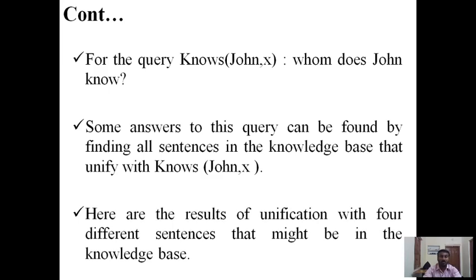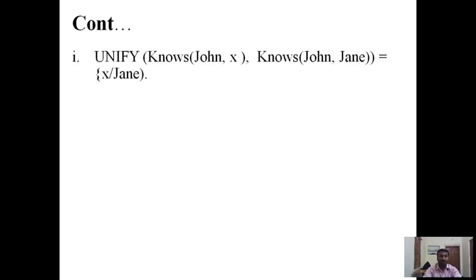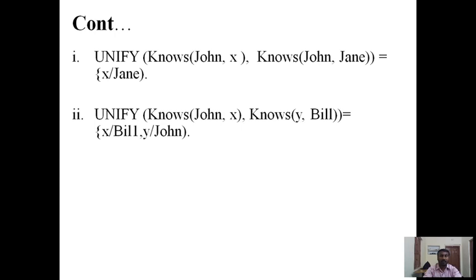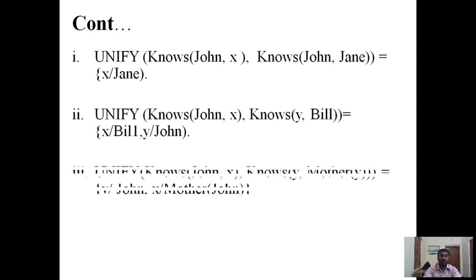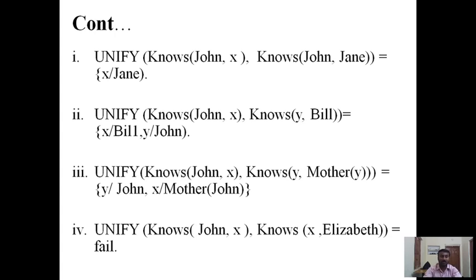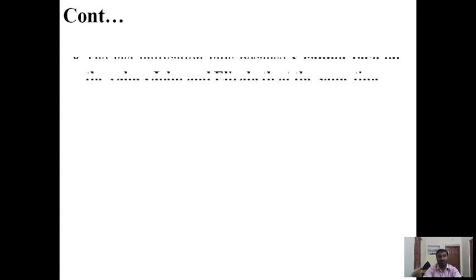Here are the results of unification with four different sentences that might be in the knowledge base. UNIFY(Knows(John, x), Knows(John, Jane)) gives θ = {x/Jane}. The second one is UNIFY(Knows(John, x), Knows(y, Bill)), which gives θ = {x/Bill, y/John}. And these are the other unification formats.